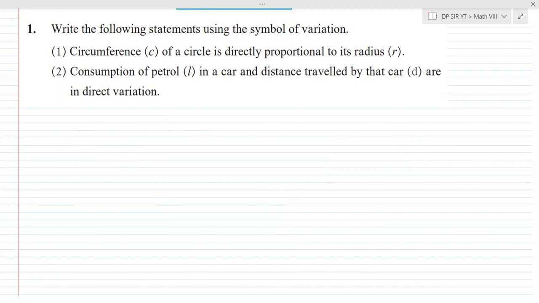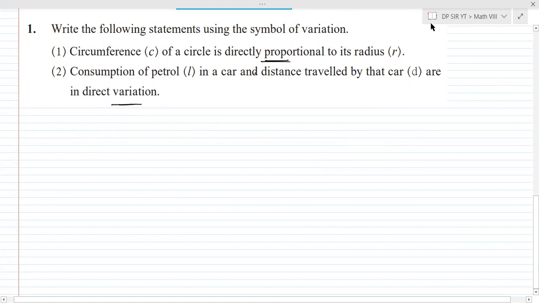So now, first of all, you need to check that they are in which variation. Now here they have given you that it is directly proportional. इधर भी दिया है they are in direct variation. So जो भी है direct variation के question है. So you need not worry. दोनों question कौन से? They are of direct variation. So now first question. Circumference is denoted by what? C. So circumference is denoted by C.